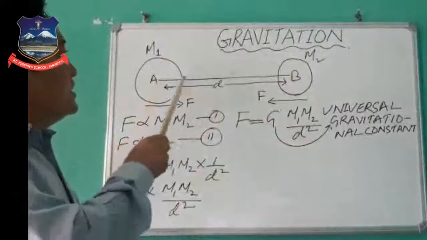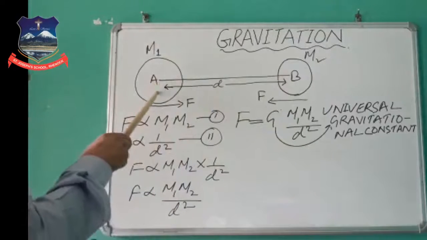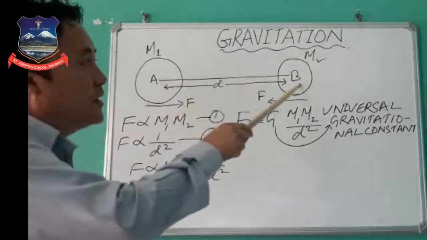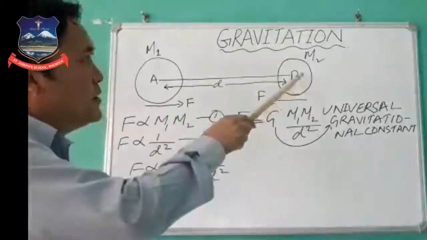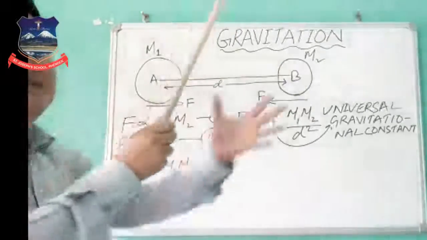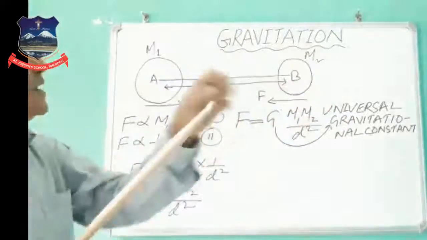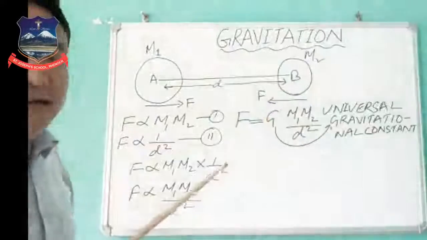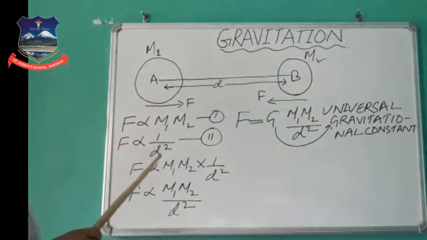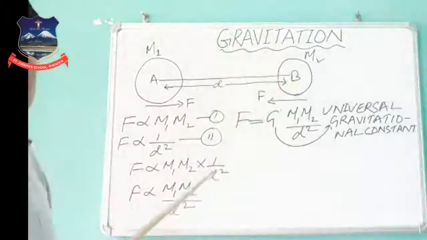A can attract body B, and B can also attract body A. That means there is an attraction between each other: A can pull B, or B can pull A. So the force is exerted on A as well as on B.